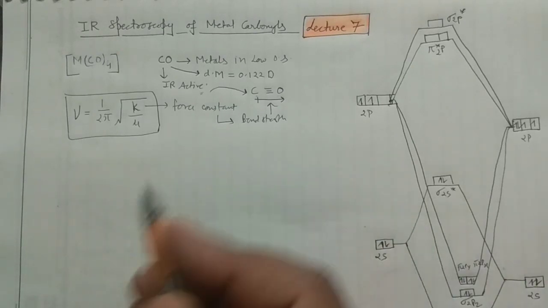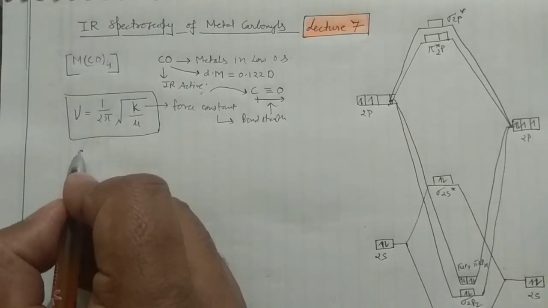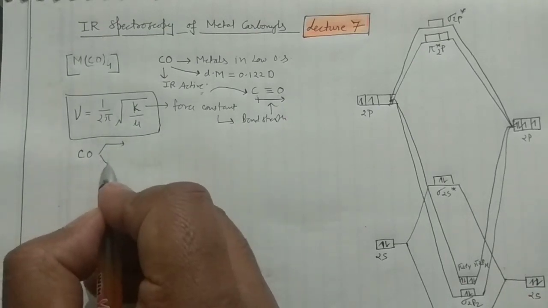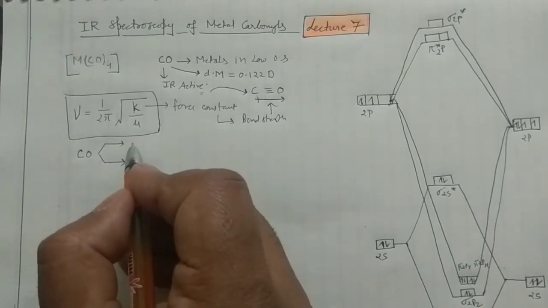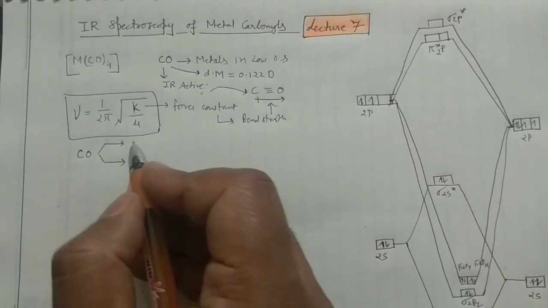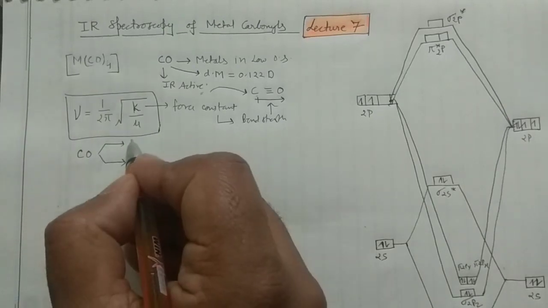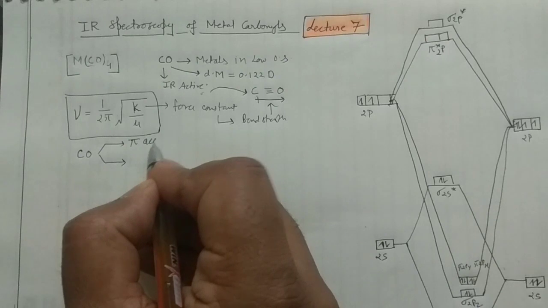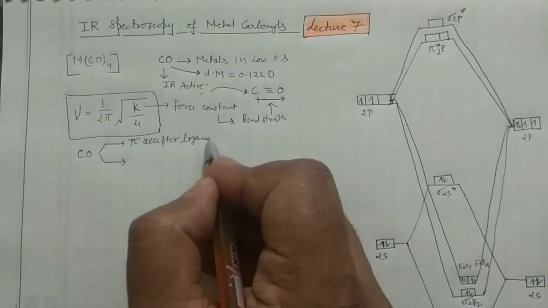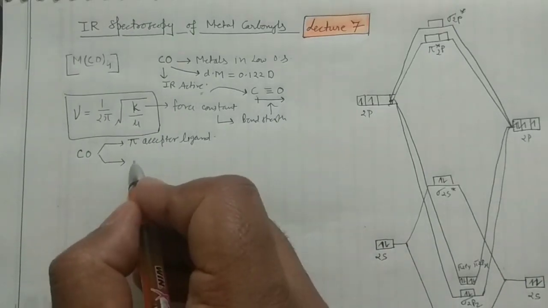One more thing which is very important, guys: this carbonyl acts in two ways. It can act as a pi acceptor. You should remember this carbonyl is a pi acceptor ligand, and along with the pi acceptance, it is also a